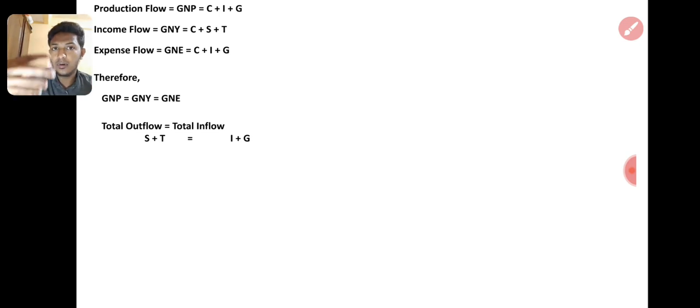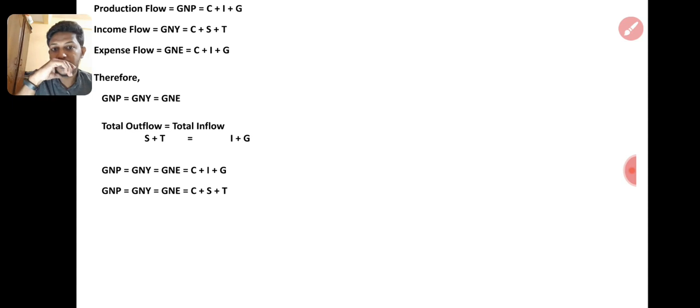So total outflow and total inflow. Saving is outflow, tax is also outflow. So it will be expense to the economy, the outflow going out, right? Total inflow is investment and government. If there is any question asking what the outflows are for this closed economy, please say only S plus T, right? Don't take C. If it is a production flow, give the C also, right? If it is an income flow, give C plus S plus T, right?